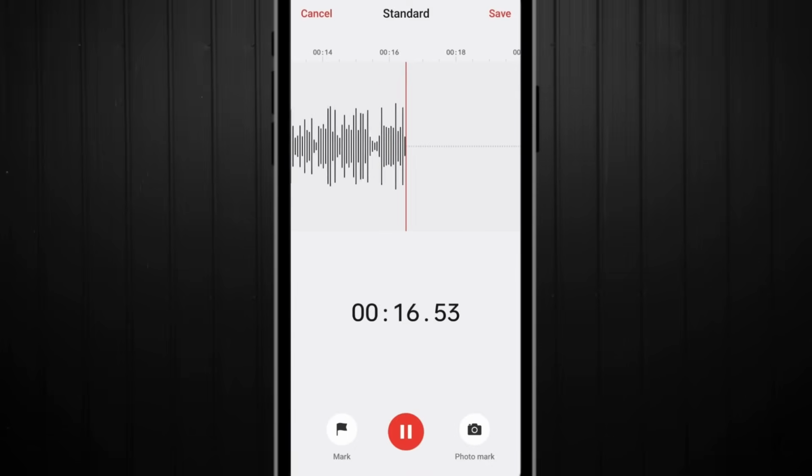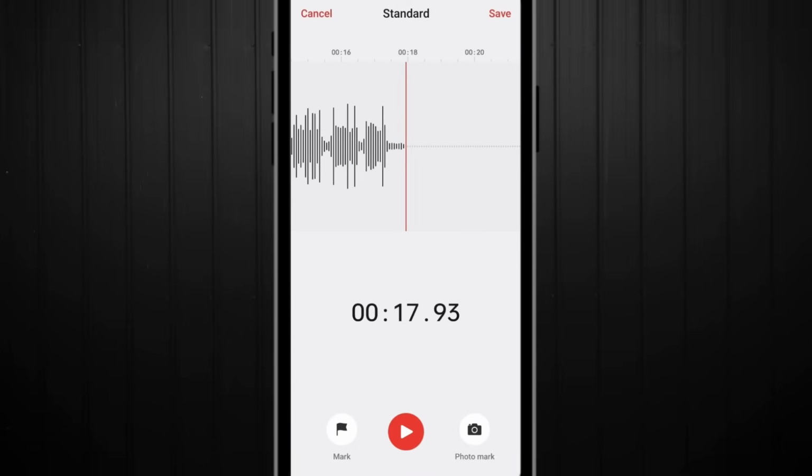See you soon. Bye. So once you are done, you still click on the red icon and it will stop. If you want to continue, you can click on it, but for me, I'll simply click on save. Look at save at the top right here.